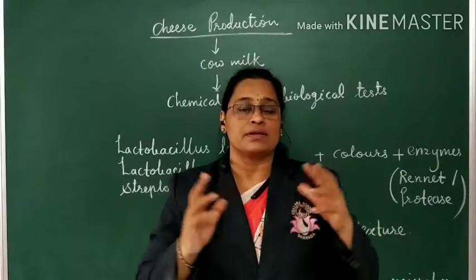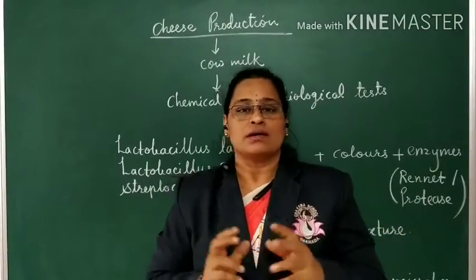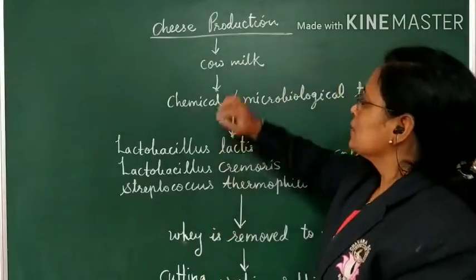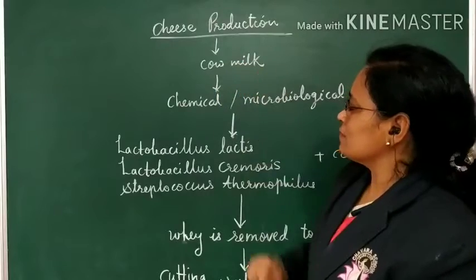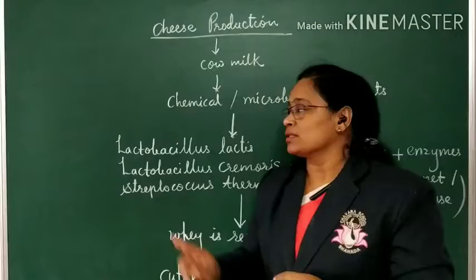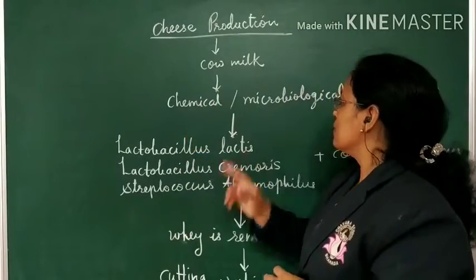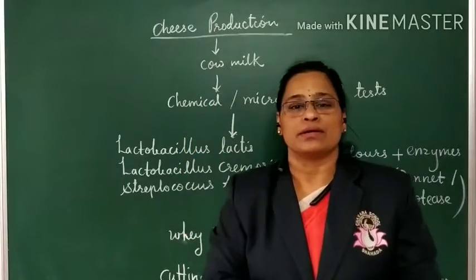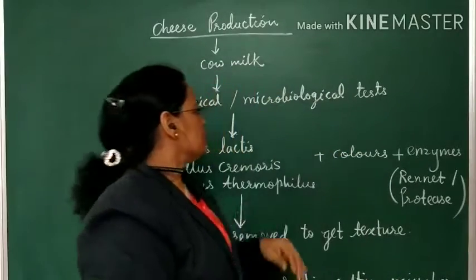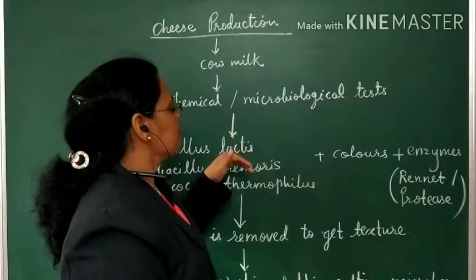It is the biggest product, we can say, in dairy products or industrial microbiology. First of all, the chemical test of the milk and the microbiological test, that is for the presence of microorganisms or bacteria in the milk, is done. After that, it is converted to cheese.